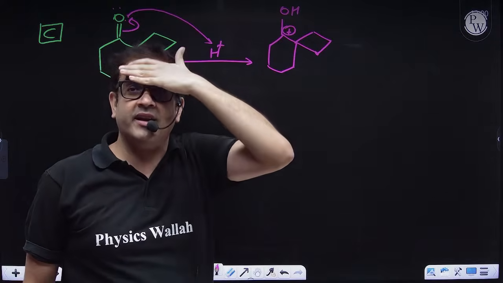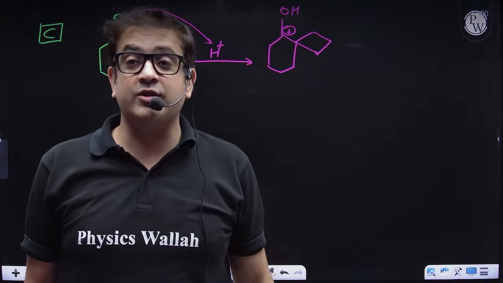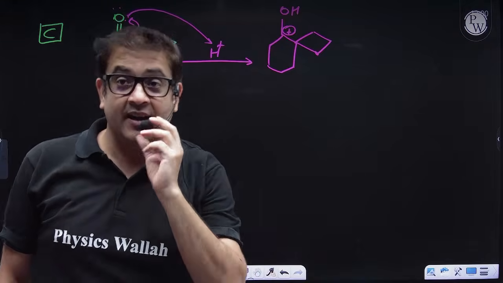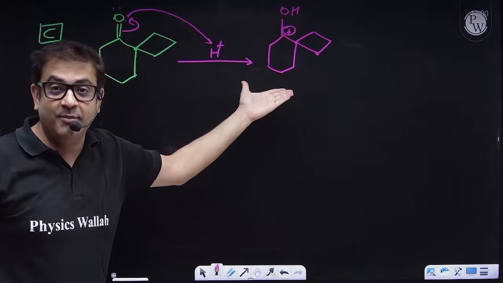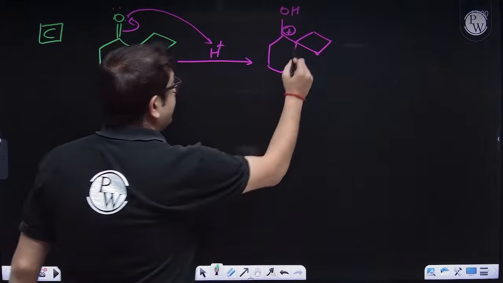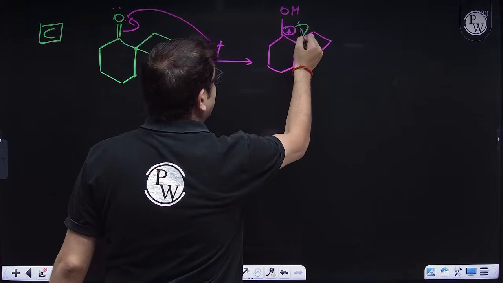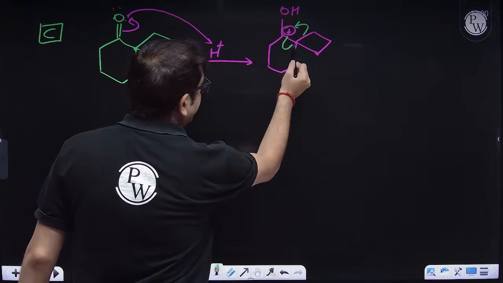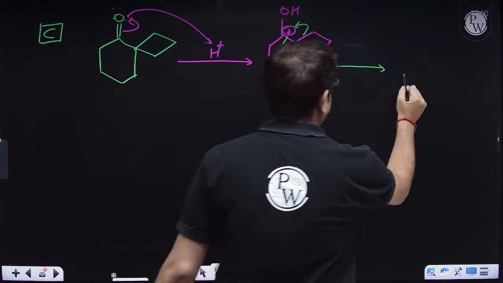The product is incorrect because the reaction with concentrated H2SO4 should trigger a ring expansion. Beta, I'm doing a ring expansion. So that ring expansion will take place. Okay, sir. That means this bond will come over here and a positivity will be coming over here. Let us do that ring expansion.